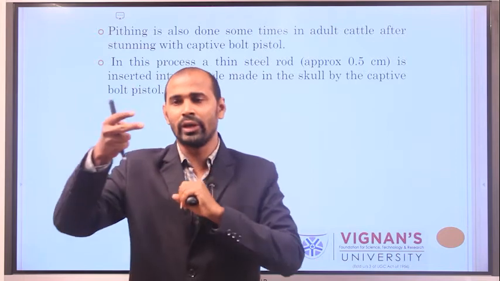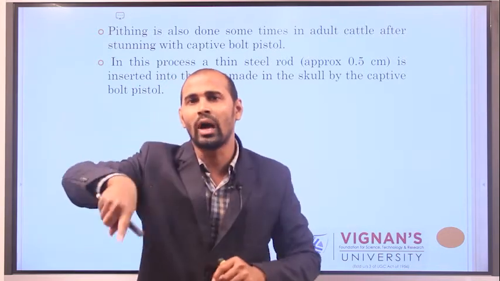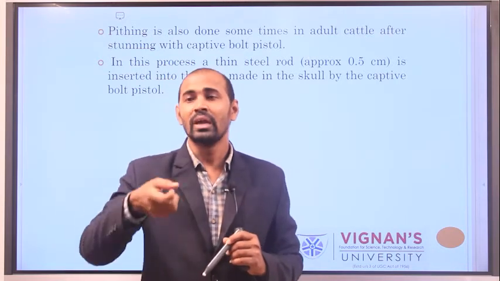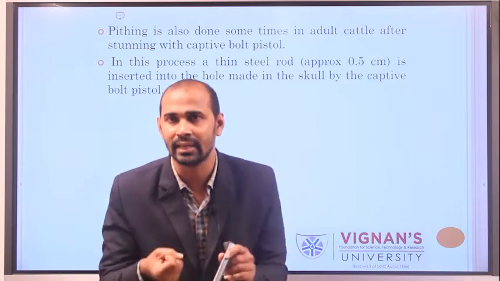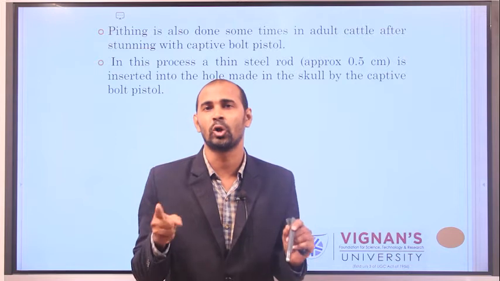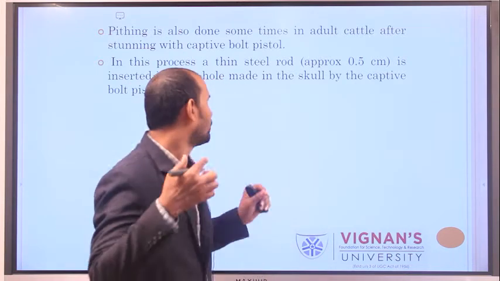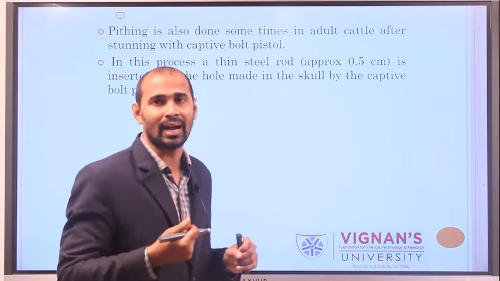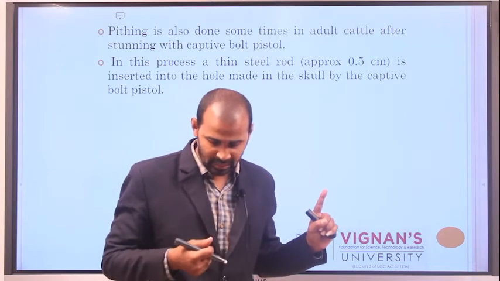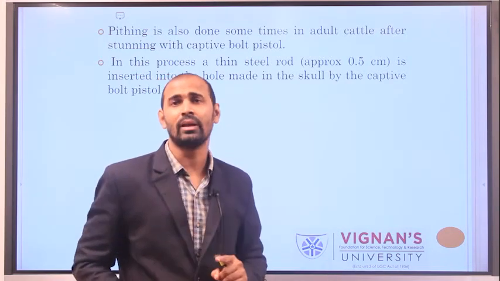After doing the shooting, that means the stunning, there will be a hole on the forehead of the animal. In pithing, you have to insert a thin rod whose diameter is approximately 0.5 to 1 centimeter. When you place the thin rod into the hole made by the captive bolt pistol, it makes the other dressing portion of the animal very easy.